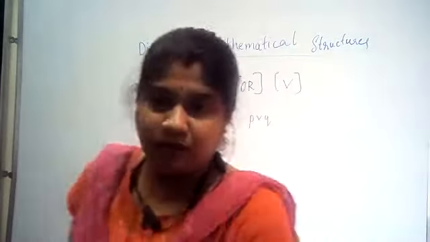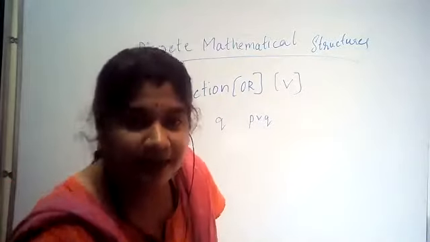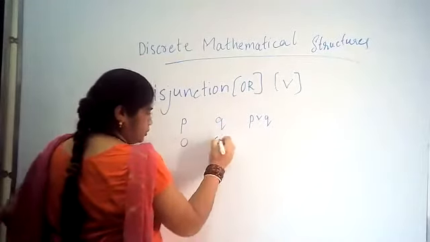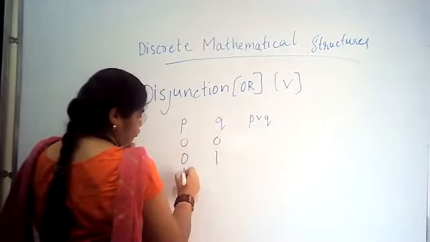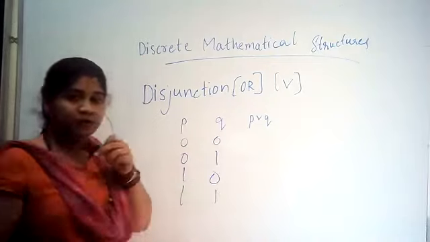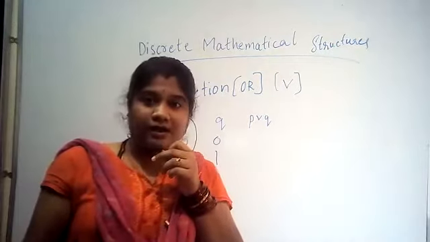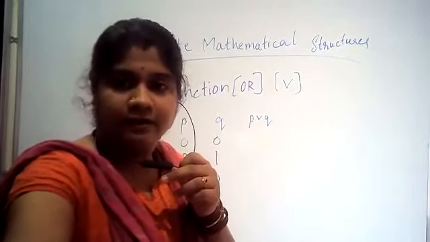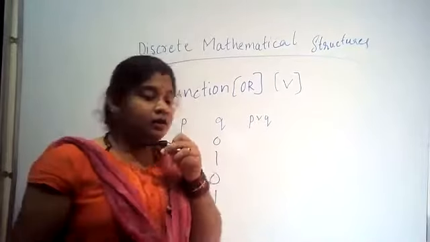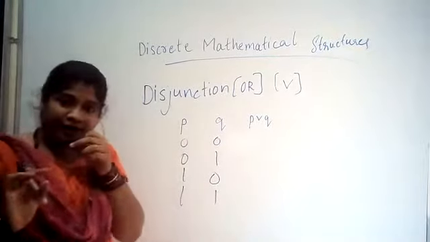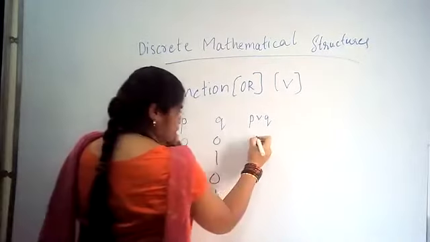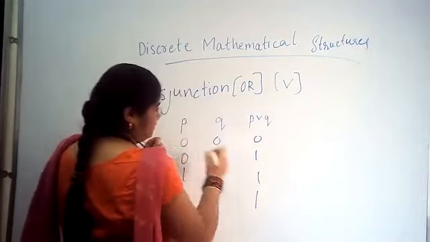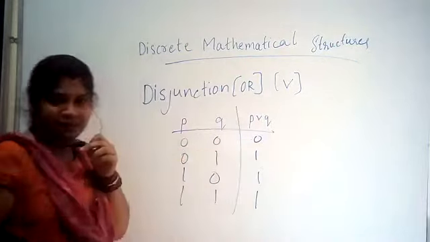Now we'll solve the truth table. Everybody is familiar with the OR gate, right? The inputs are 0 0, 0 1, 1 0 and 1 1. Coming to the OR gate, 0 0 is 0, 0 1 is 1, 1 0 is 1, 1 1 is 1. This is our simple OR gate.